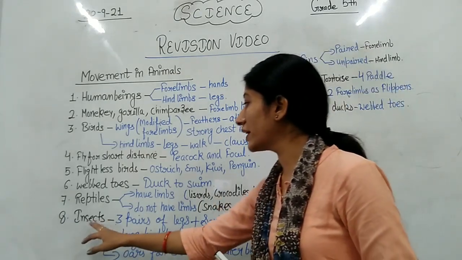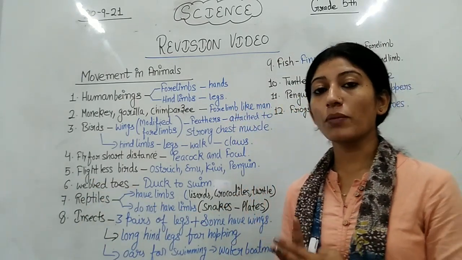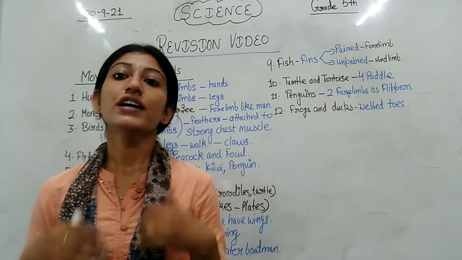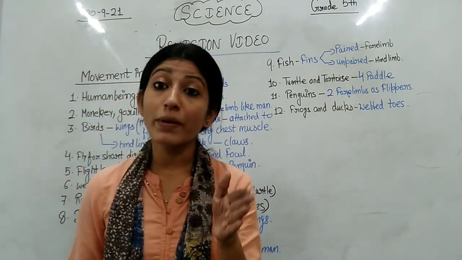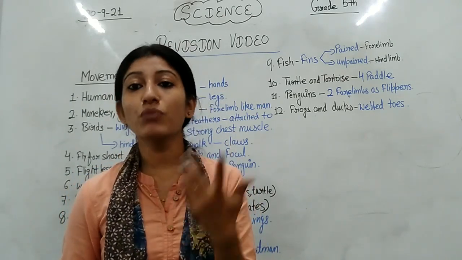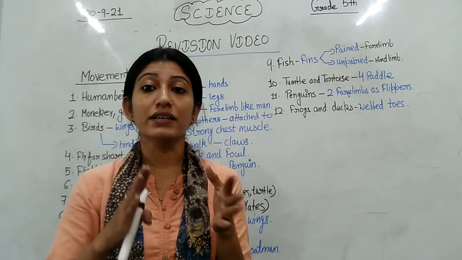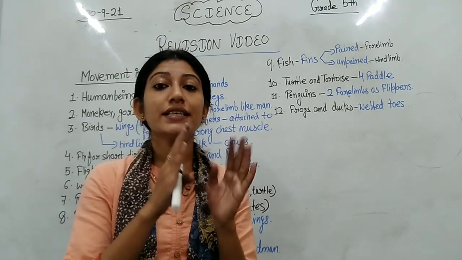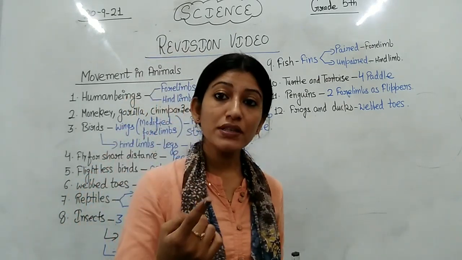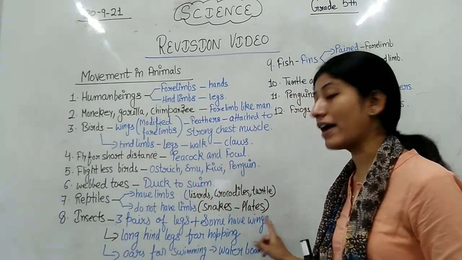When we talk about the insects now, commonly we know that they have 3 pairs of legs. They can have more, they can have 4 pairs of legs, they can have 6 pairs of legs, but the common is that insects have 3 pairs of legs, and some insects with 3 pairs of legs also have wings.